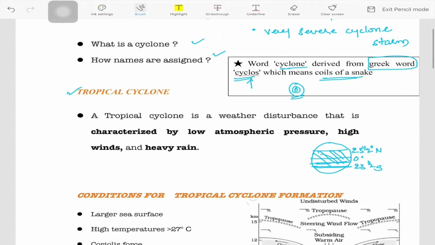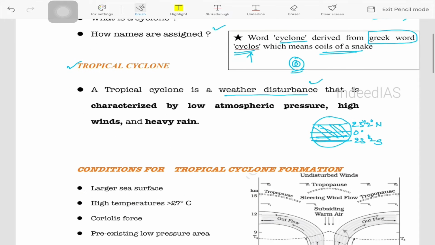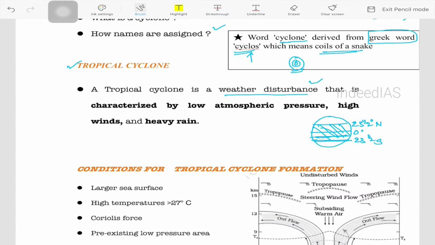Okay. Now the definition of tropical cyclone, broadly, it's a weather disturbance that is characterized by low atmospheric pressure. Low atmospheric pressure means a region with high temperatures will lead to low atmospheric pressure and high winds. In fact, take the case of the Bay of Bengal, let's assume that a cyclone has originated in the Bay of Bengal.